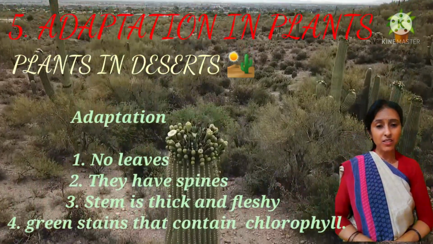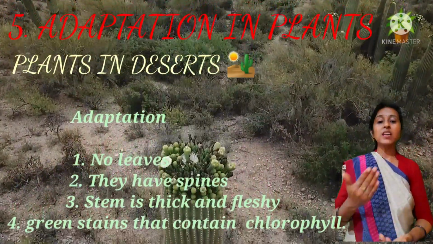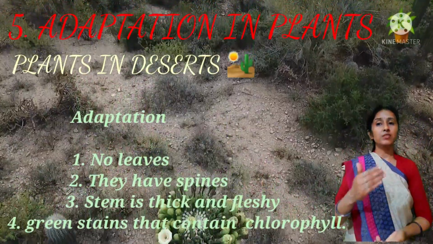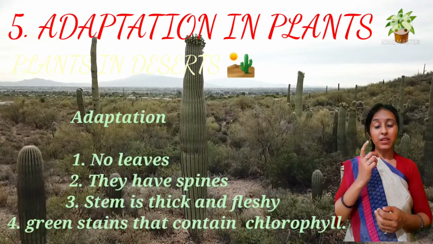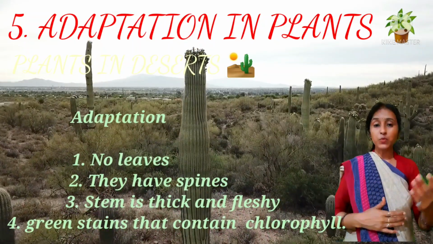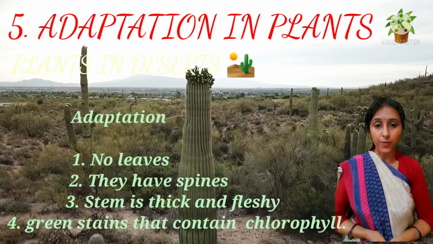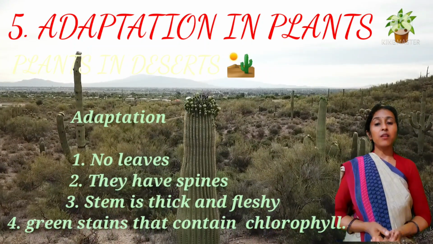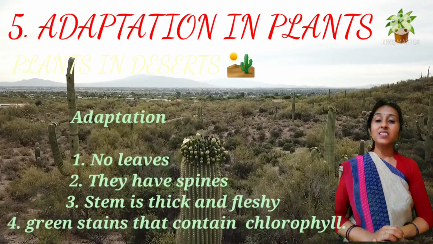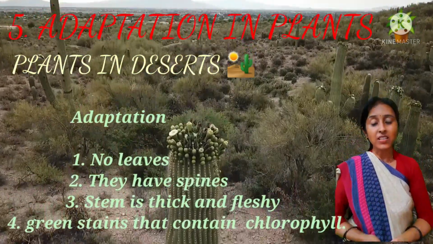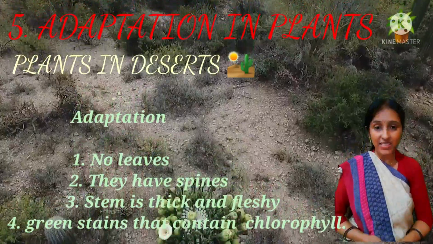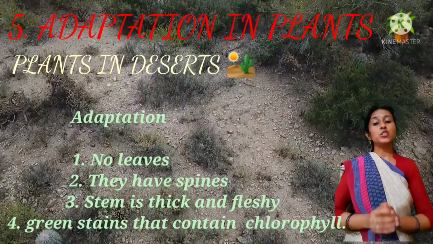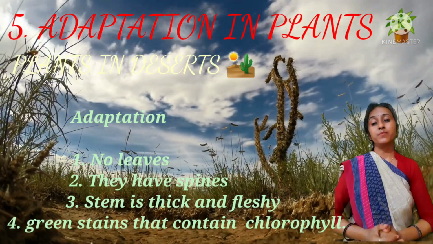Remember transpiration? In this process, water is vaporized from the surface of the leaves, through the stomata, into the atmosphere in the form of water vapor. So the leaves of the cactus are changed into spines so that transpiration does not take place, and the water is stored in the plant.